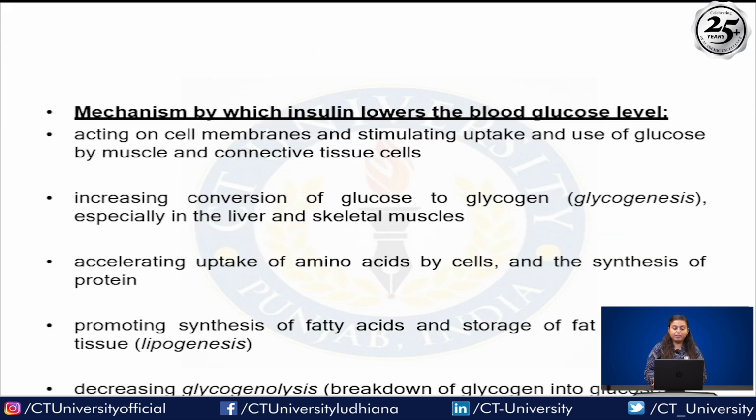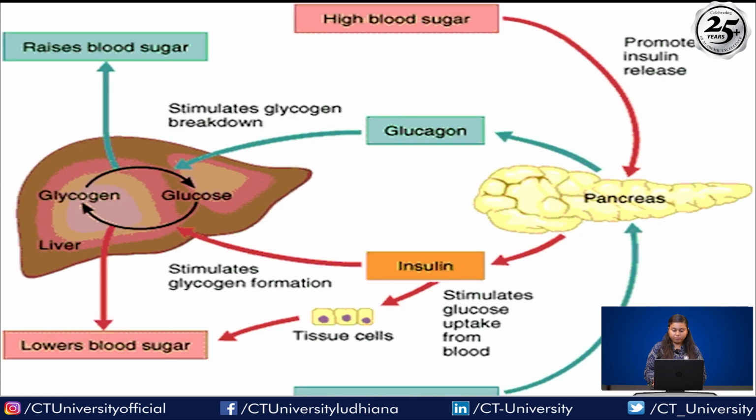Now, the mechanism by which insulin lowers the blood glucose level: acting on cell membranes, stimulating uptake and use of glucose by muscles and connective tissues; increasing conversion of glucose to glycogen, especially in the liver and skeletal muscles; accelerating uptake of amino acids by the cells and the synthesis of protein; promoting synthesis of fatty acids and storage of fat in adipose tissues; decreasing glycogenolysis, the breakdown of glycogen into glucose.